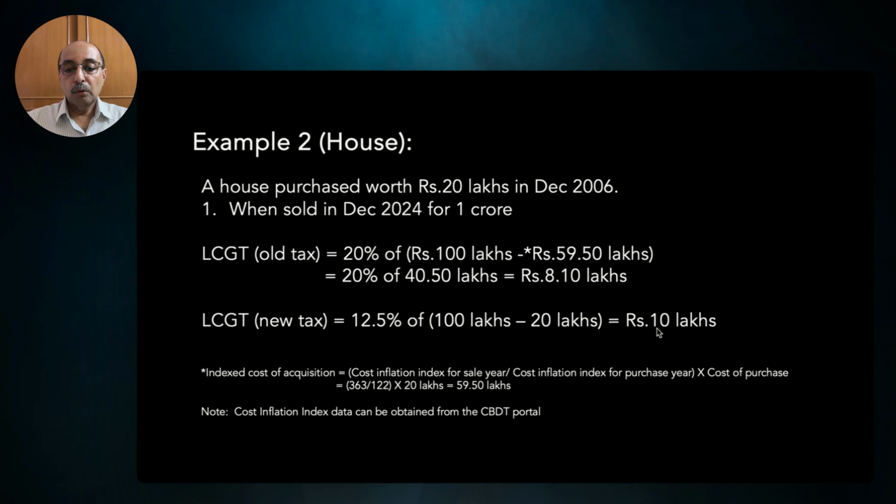So you're now paying more than what it was in the old regime. The cost inflation index data can be obtained from the Central Board of Direct Taxes portal. So every year they declare this cost inflation index. So you can get the data from there and use it for your calculation.